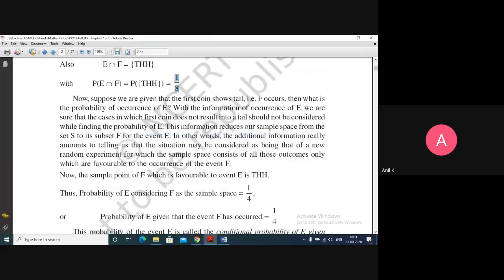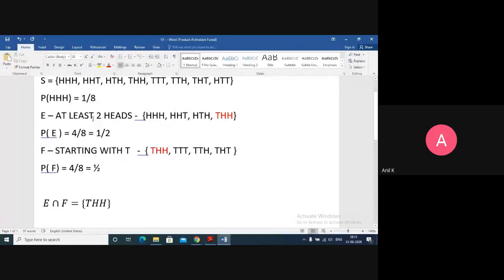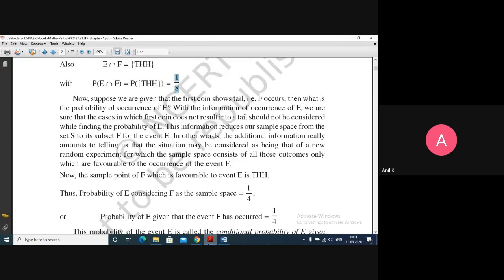That's what they say. So here the sample space for E to happen has 4 elements. If I don't give any condition, just for E to happen, the sample space has 4 elements. After imposing the condition that F happens first and then E happens, my sample space will have only one element. So after imposing the condition, the number of elements is decreasing. This is what they have given.